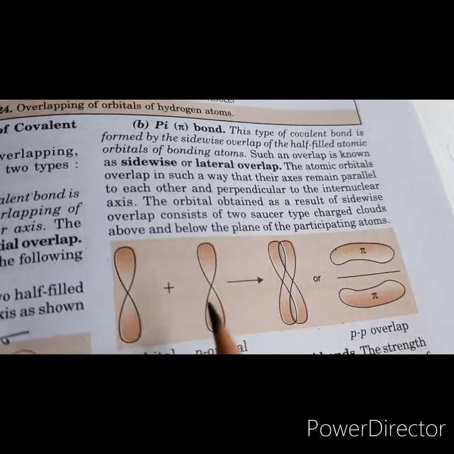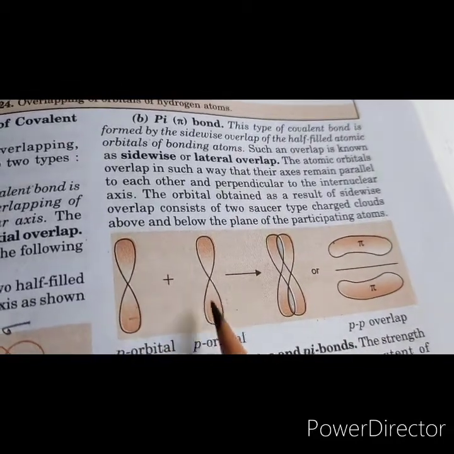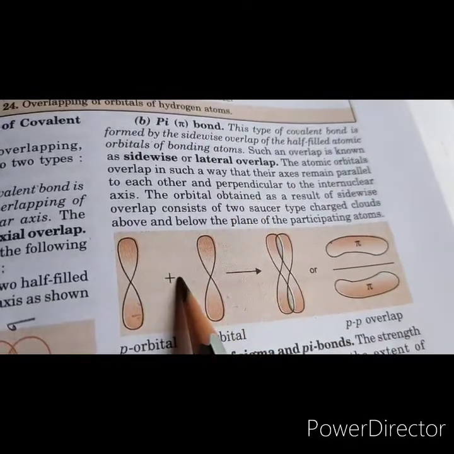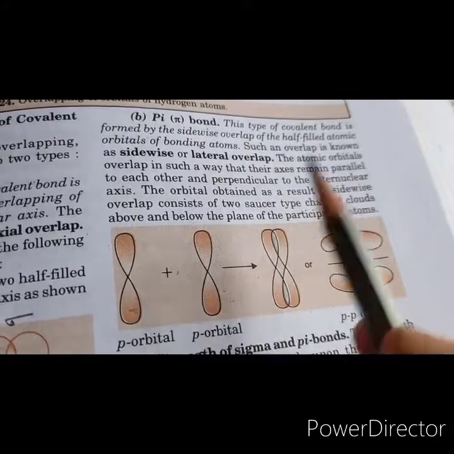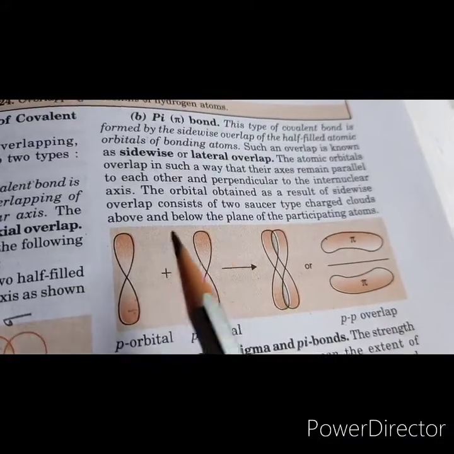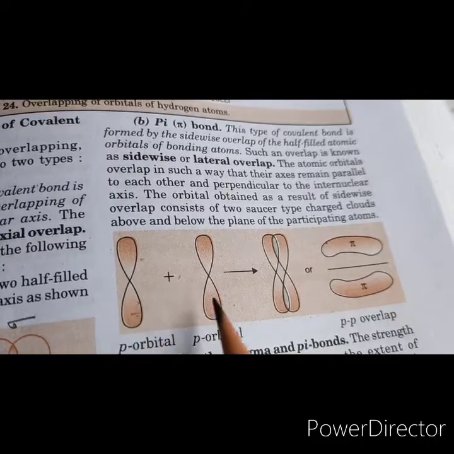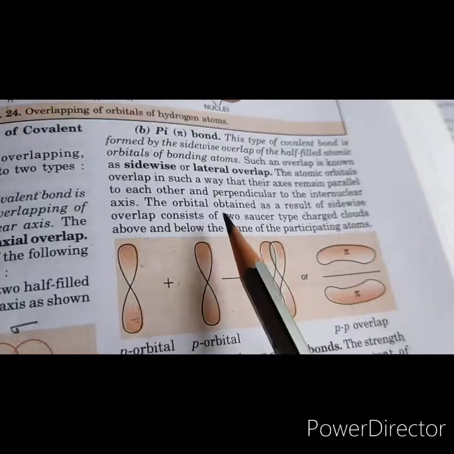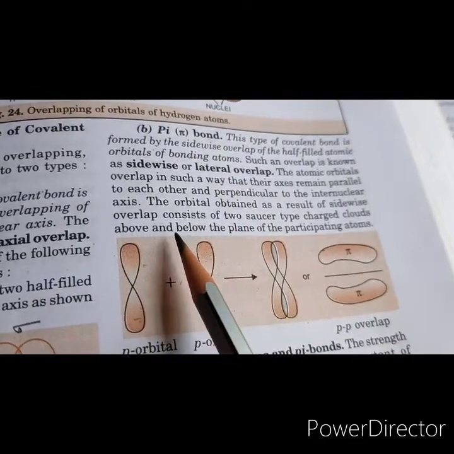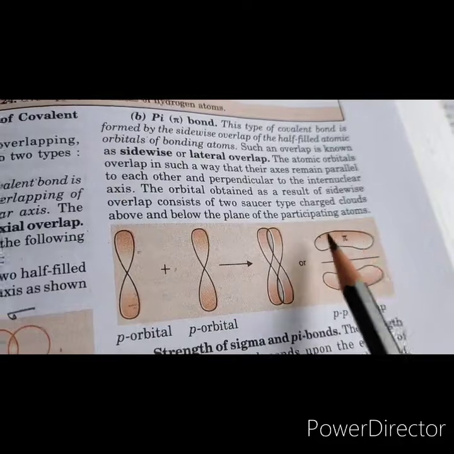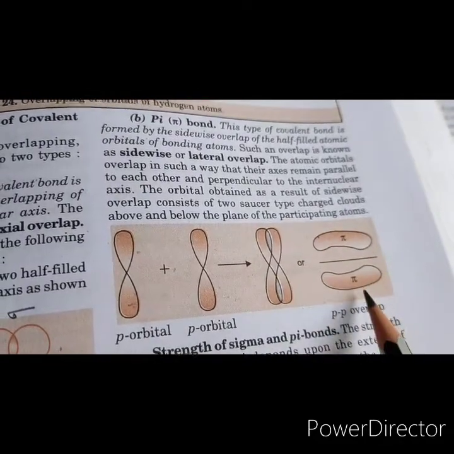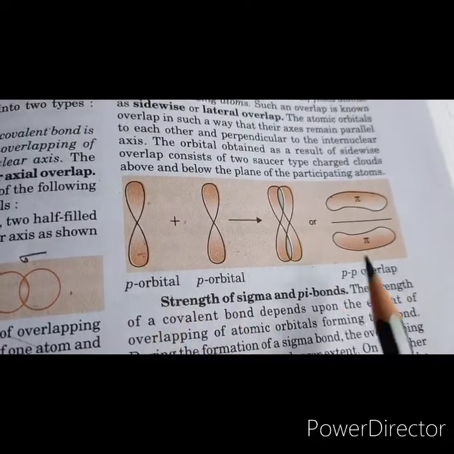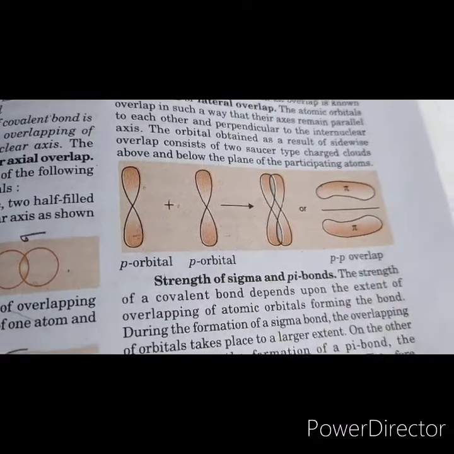This type of covalent bond is formed by the sidewise overlap of the half-filled atomic orbitals. So this is known as lateral overlap or sidewise overlap. The atomic orbitals overlap in such a way that their axes remain parallel to each other and perpendicular to the internuclear axis. The orbital formed as a result of sidewise overlap consists of two saucer-type charge clouds above and below the plane of the participating atoms. So this is the p orbital, this is the p orbital, this is pp overlap, right?